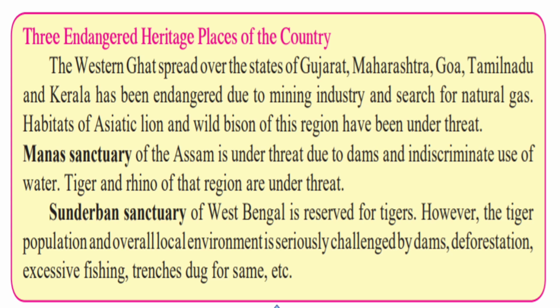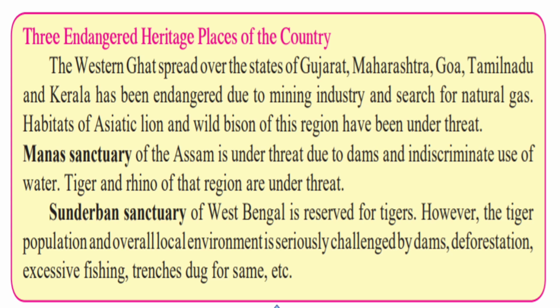Now, three endangered heritage places of the country. The first is the Western Ghat. It spreads over the states of Gujarat, Maharashtra, Goa, Tamil Nadu, and Kerala. It has been endangered due to the mining industry and the search for natural gas. So habitats of the Asiatic lion and wild bison of this region have been under threat. We know that the numbers of lions and bison have reduced. Why? Because of these mining and natural gas searching activities.